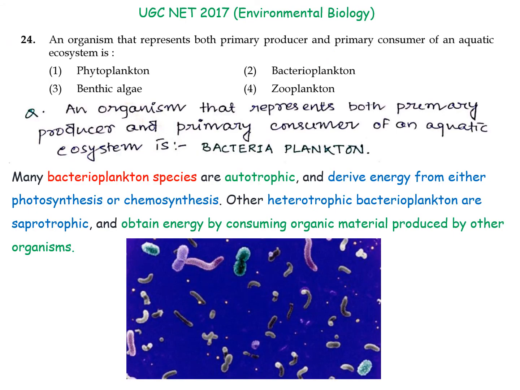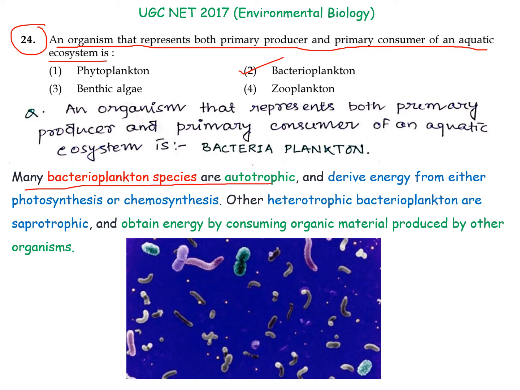So in the next question, we are dealing with: give an organism that represents both the primary producer and the primary consumer of an ecosystem. So this answer will be the bacterioplankton, because many bacterioplankton species are autotrophic in nature and they can derive energy from either photosynthesis or chemosynthesis.